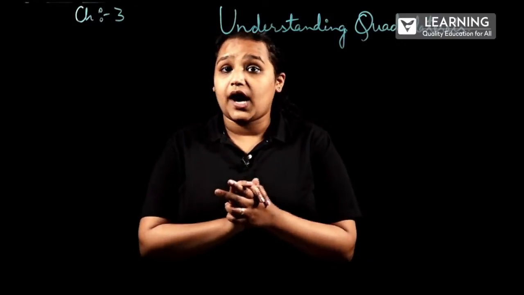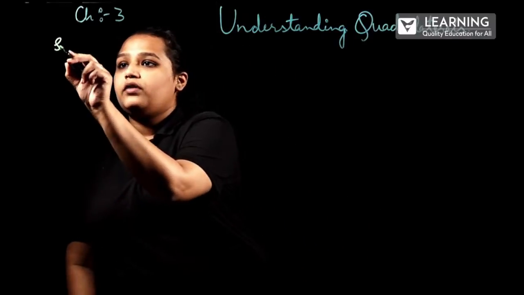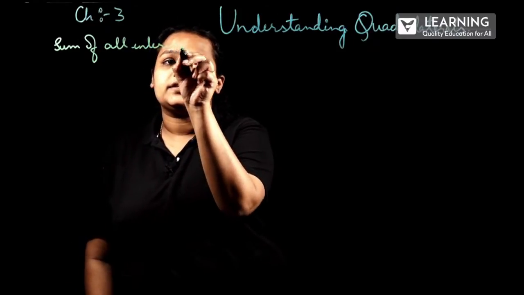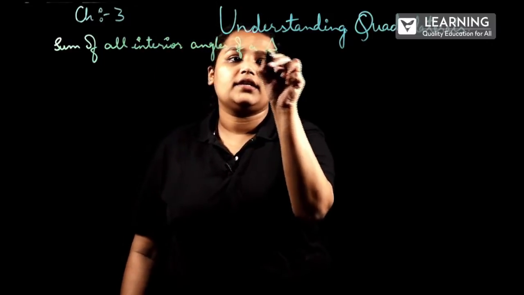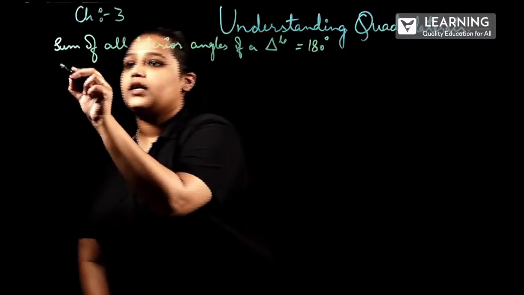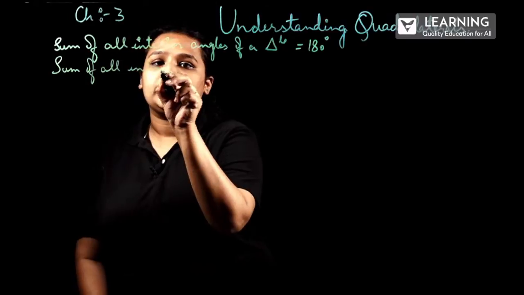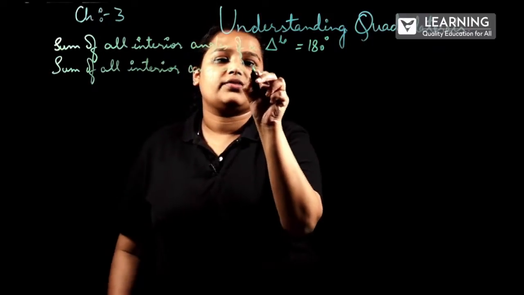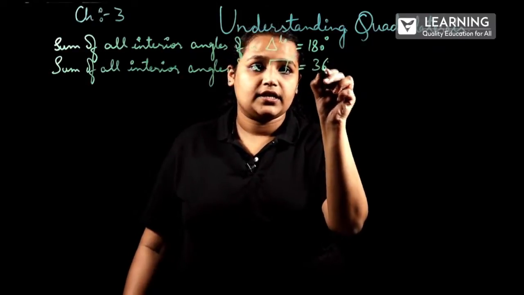Just now we discussed the angle sum property of a triangle. That is, the sum of all interior angles of a triangle will be equal to 180 degrees. Likewise, the sum of all interior angles of a quadrilateral will be equal to 360 degrees.